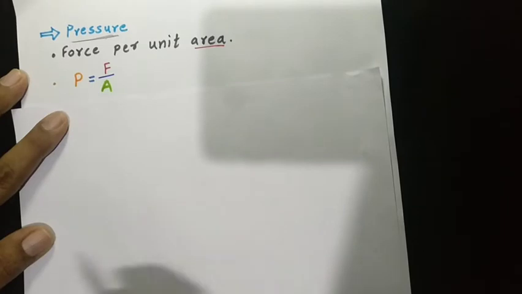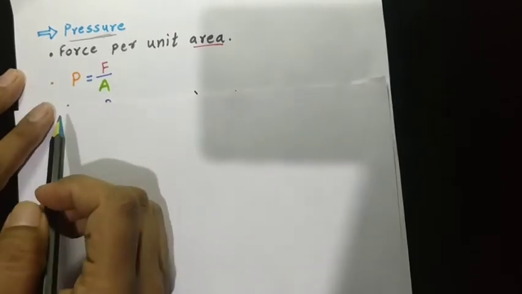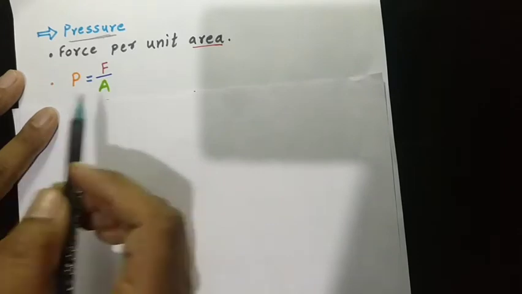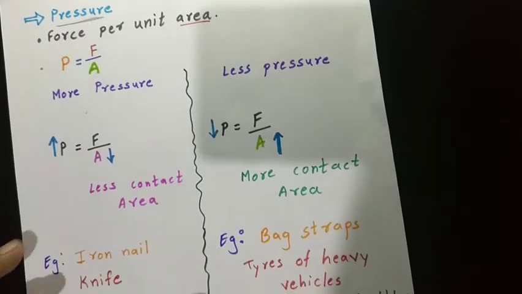So here comes the equation that gives you the amount of pressure acting on any object, that is, pressure is equal to force upon area. And according to the definition, pressure and area are inversely proportional to each other. Inversely proportional to each other means what?